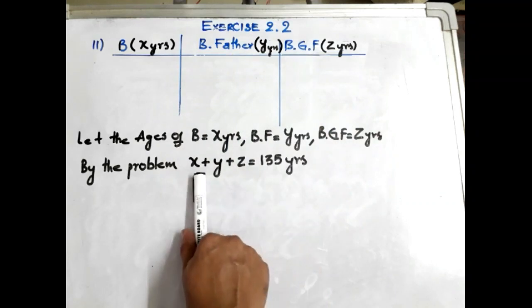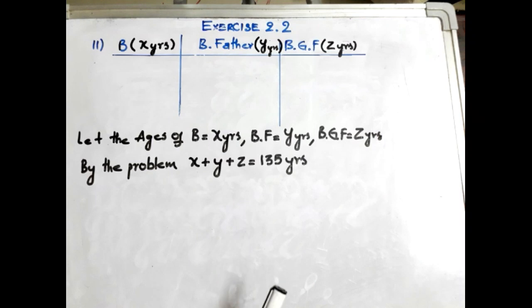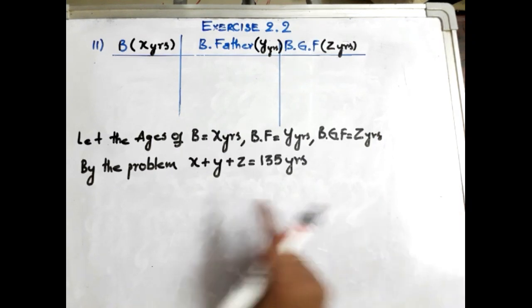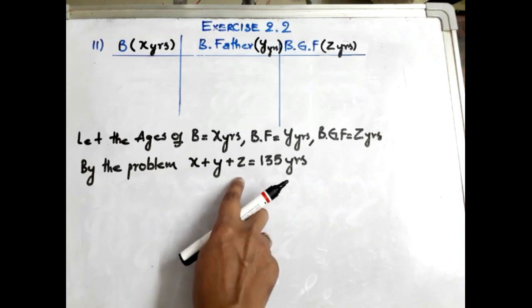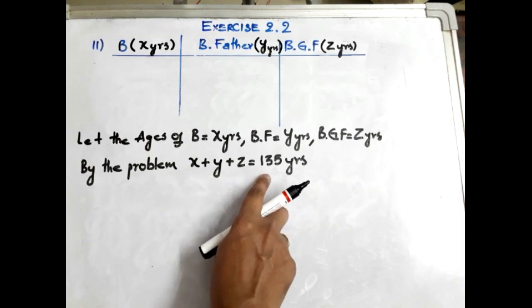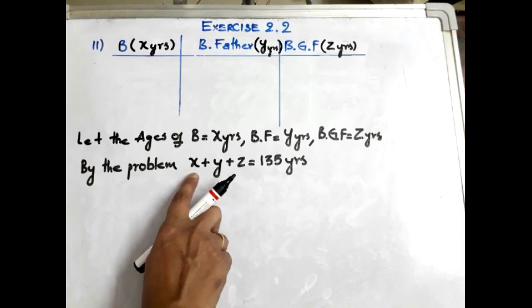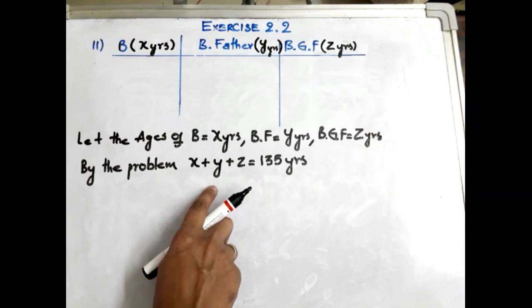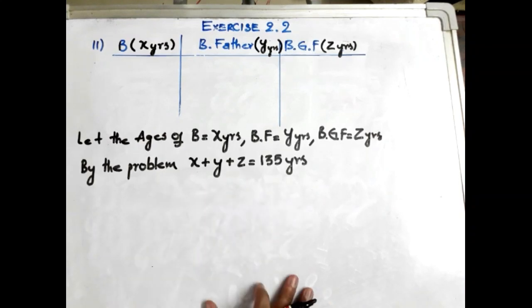Now if you observe very clearly, it's quite hard to solve this because X is a different variable, Y is a different variable and Z is a different variable. For that, they gave us some hints.